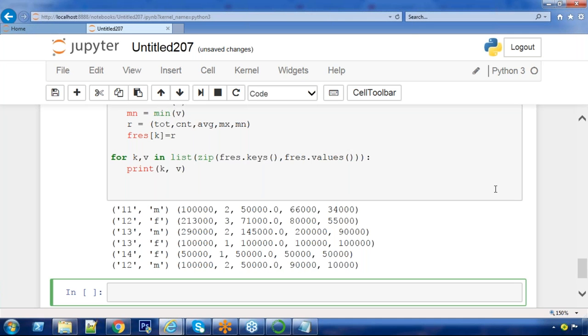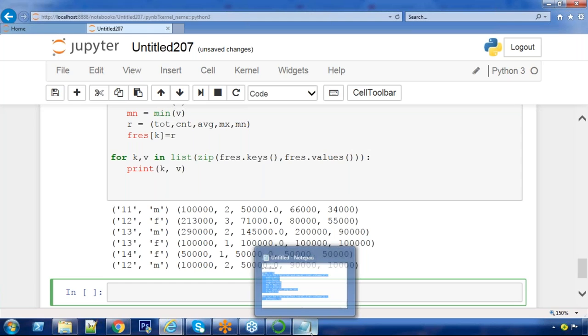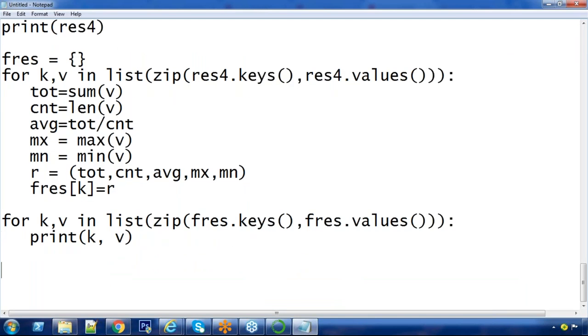Now, whatever the results you are seeing, I want these results into one separate output file. This time you are going to learn how to write your results into a file. In the file I am expecting the first line as a header. The header should be department number, sex, total, count, average, max, minimum. Okay. All of you be alert.